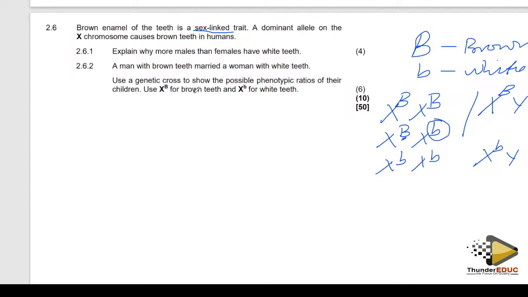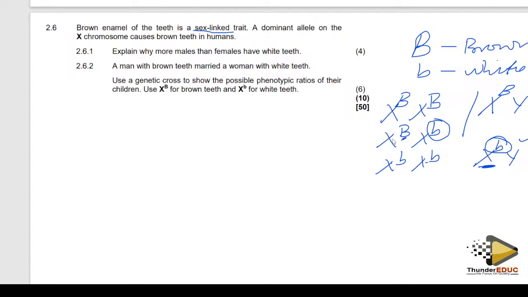So based on this question, how can you answer? You can say that males only have one X chromosome. That is a tick. Or males have a Y chromosome, meaning that they don't have a second X chromosome. They only have to inherit one recessive allele for them to be white. But remember, the females have to have two.